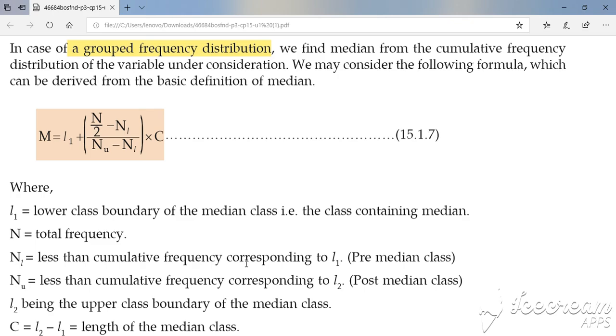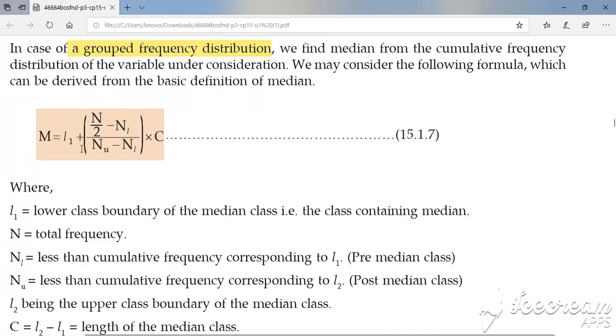Previously we talked about individual observations. Now suppose I have a group frequency distribution, and we want to find the median from the cumulative frequency distribution of the variable under consideration. Then the formula is median equals L1 plus (N by 2 minus NL) upon (Nu minus NL) multiplied by C. This formula is very important whenever you are finding the median for a grouped frequency distribution.